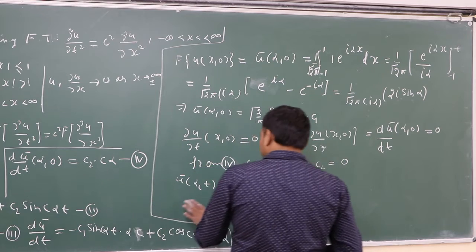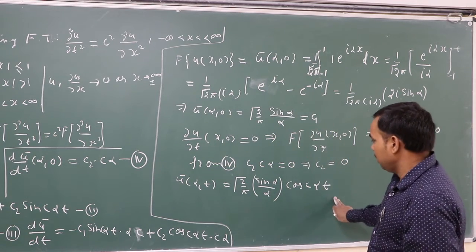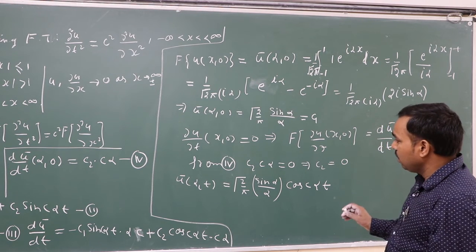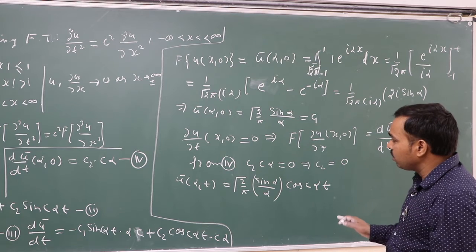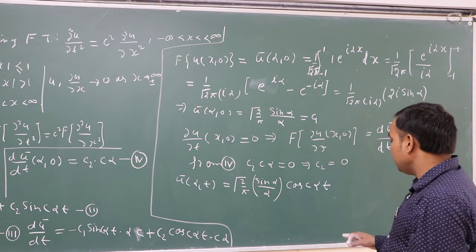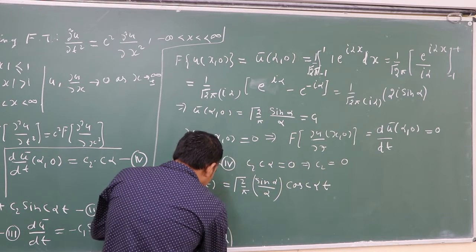cos alpha t means u bar alpha t, simply get this one. Now for finding the solution of the given problem, means for finding u x t, simply take the inverse of this.